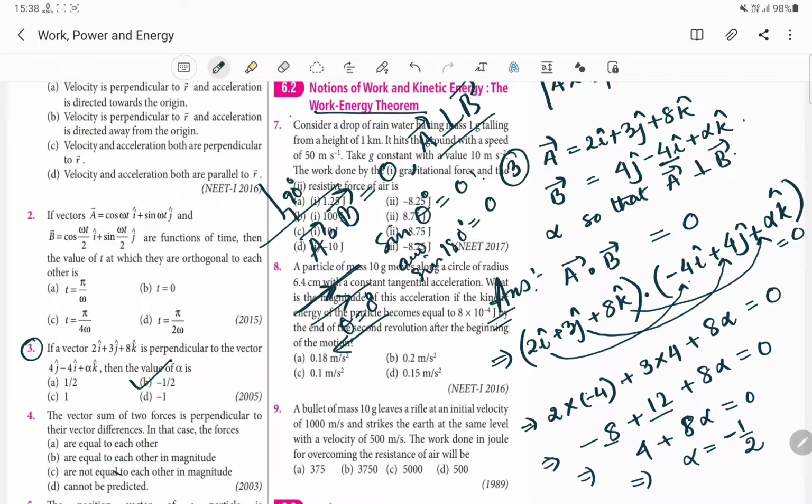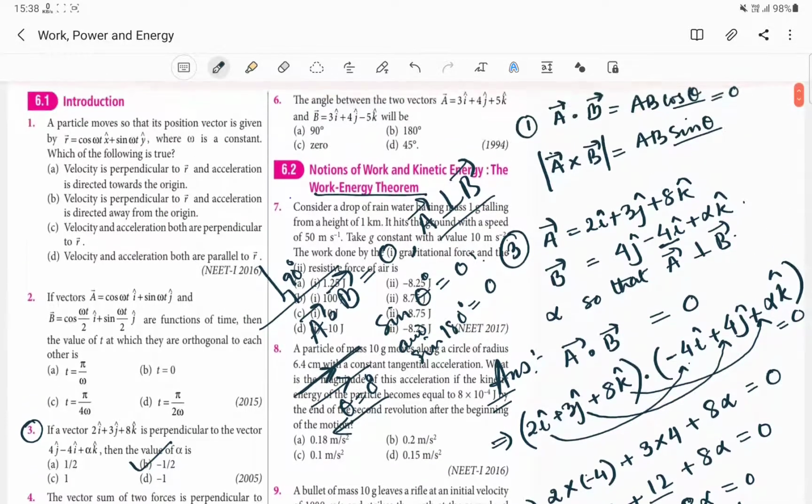This is the way to calculate. So without the concept of dot product, in the last chapters, our projectile chapter and relative motion chapter, we have seen the basic concept of vector addition and vector subtraction. But in this work, power, energy chapter, we find out how to calculate dot product and cross product. And let us do one more question, that is question number 6.